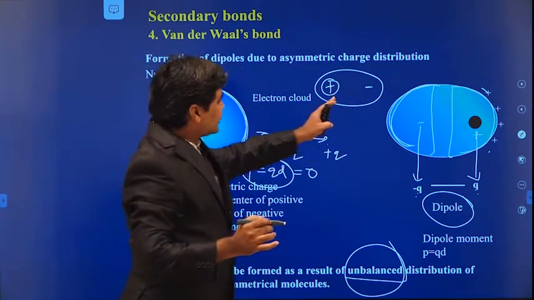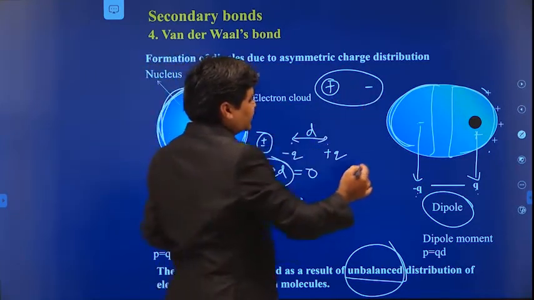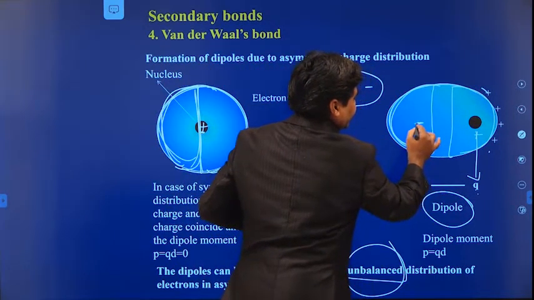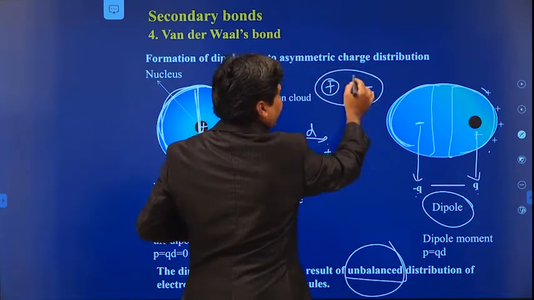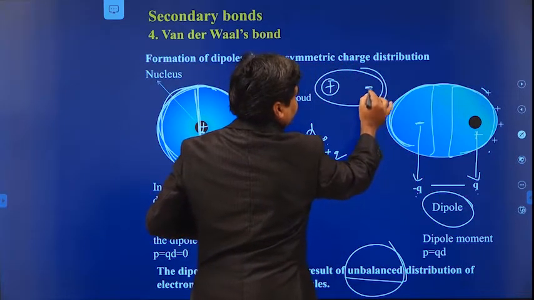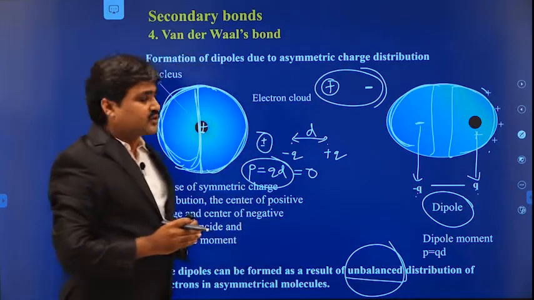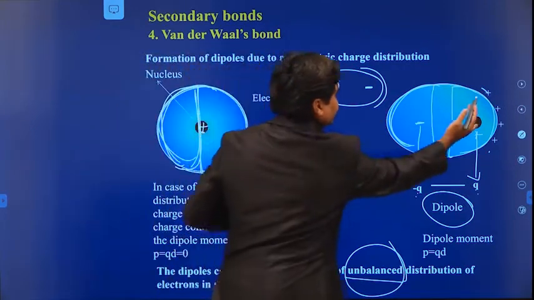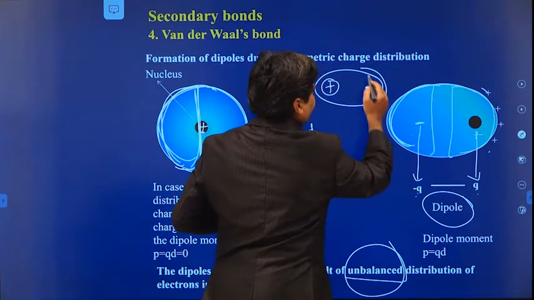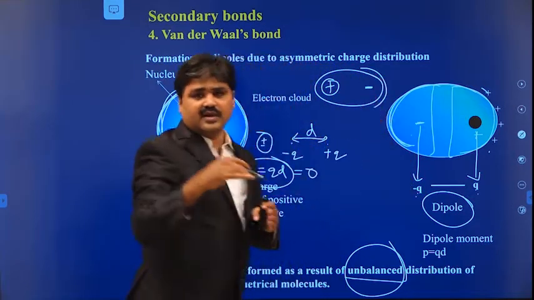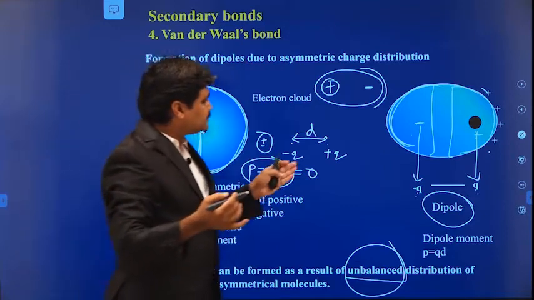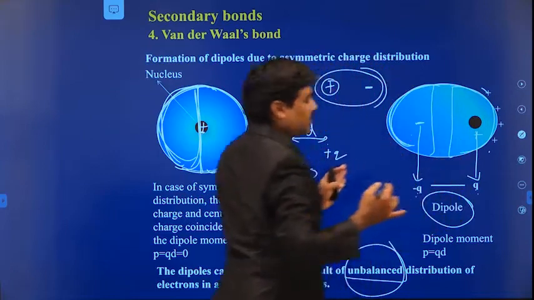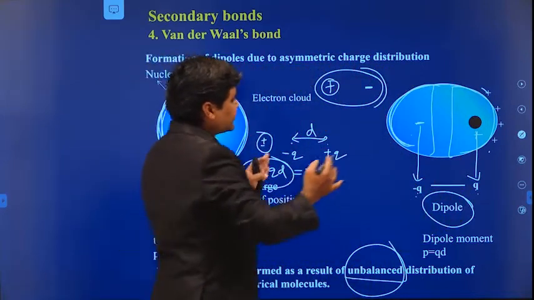These are the fluctuating dipoles, because sometimes if all the electrons come on one side, the center of negative charge will move to this side. If all the negative charge comes to this side, the center of negative charge is formed on this side. At some time all the negative charge will come on this side, and at other times all the negative charge comes on the other side. So the dipoles are fluctuating. That means they are not constant. They are changing with time.